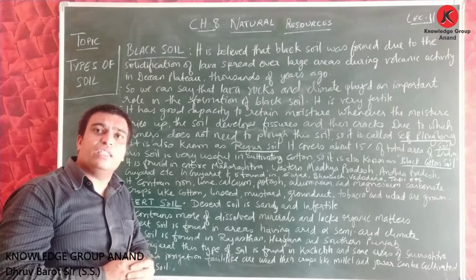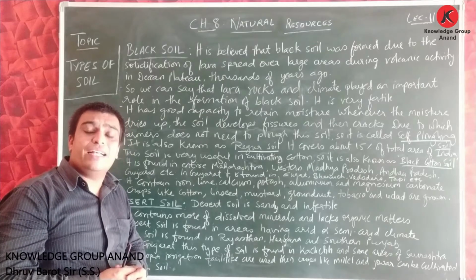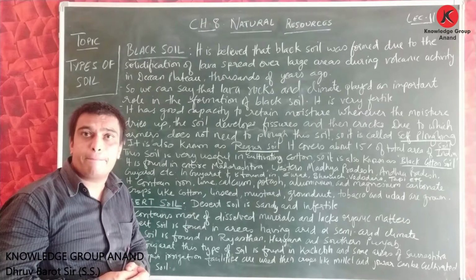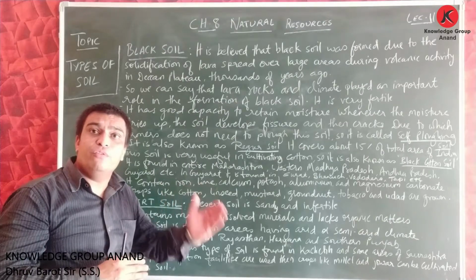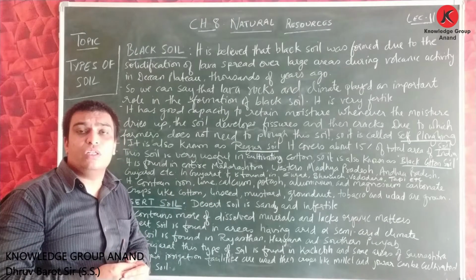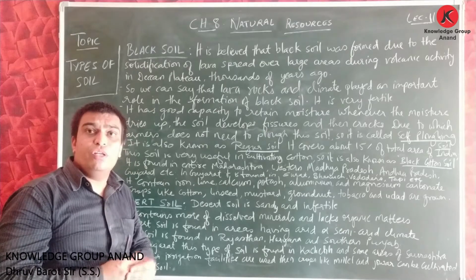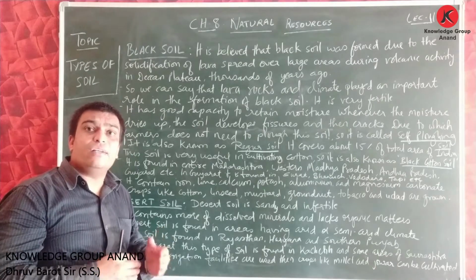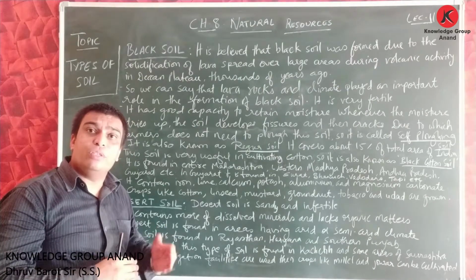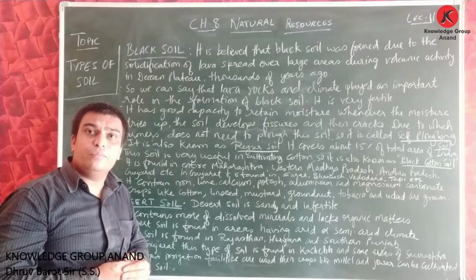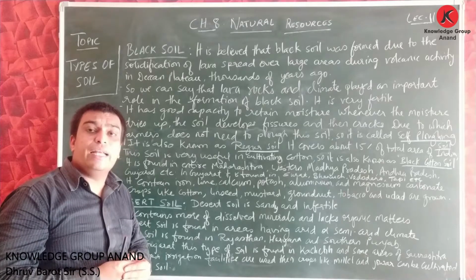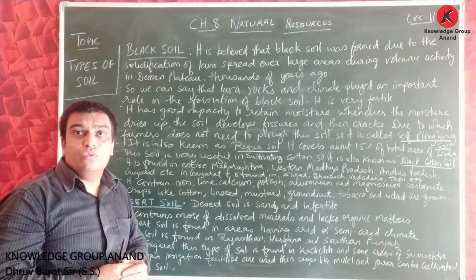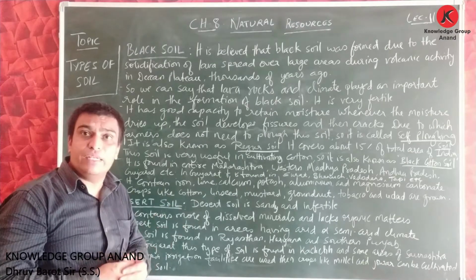Friends, when we were discussing the alluvial soil, we learned that it is present in 43% of the total area of India. It is formed due to alluvial deposits in the river valley, on the banks of the river. We discussed the content of nitrogen present in this soil. We learned that if more pulses are grown in it, we can increase the content. We discussed the fertility of that soil.